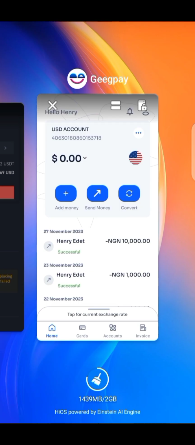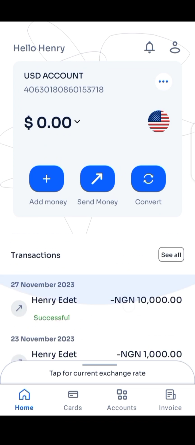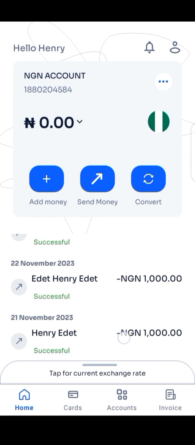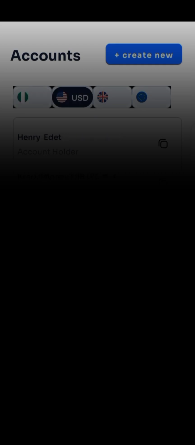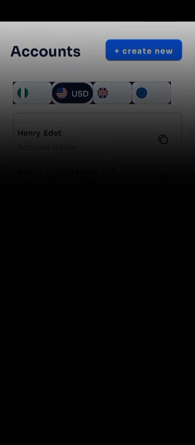I believe a lot of you are familiar with Geegpay, so we are going to use Geegpay for this arbitrage opportunity. What you need to do is to click on Geegpay. You can see I've been doing transactions with Geegpay. So Geegpay is very legit. What you need to do is to select the bank you want to use. This is USD. You want to use USD. So see the bank here, USDT. You can see my name here. You can see my account details and everything.